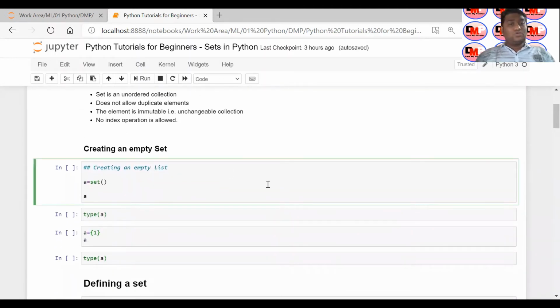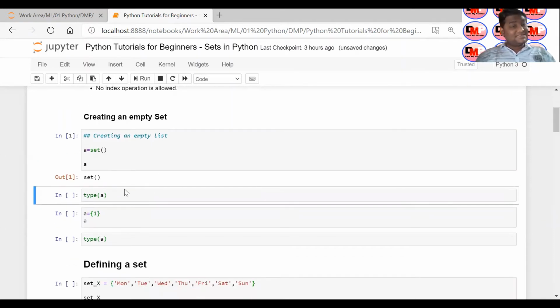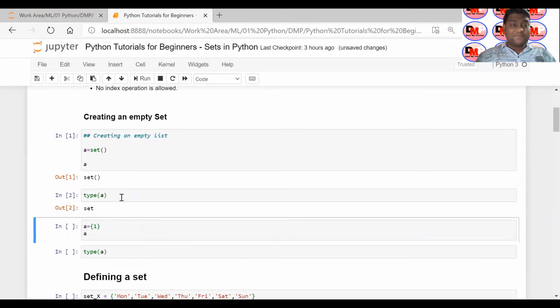Now let me show you with the help of code how you can create an empty set. While creating a set, you can use a constructor called set, and this is how you define a set using the constructor set, and the object name I have given is a. If I execute the code, you will see an empty set is defined, and if you want to see the type of that variable, it is telling you it is a set. So this is one way of defining that.